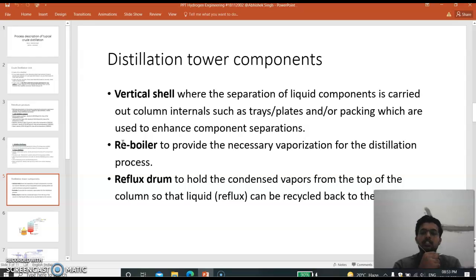The second one is the reboiler, to provide the necessary vaporization for the distillation process, which is attached to the atmospheric distillation column at the bottom. And the third is the reflux drum, to hold the condensed vapor from the top of the column so that liquid reflux can be recycled back to the column.